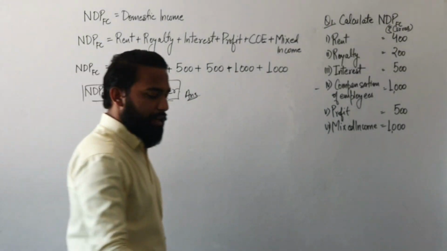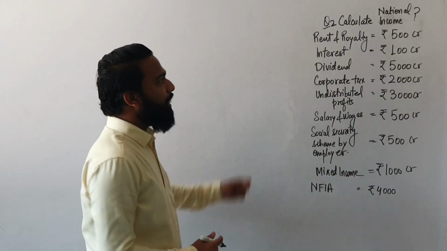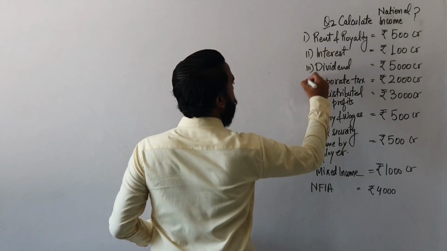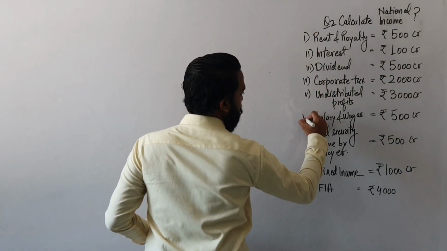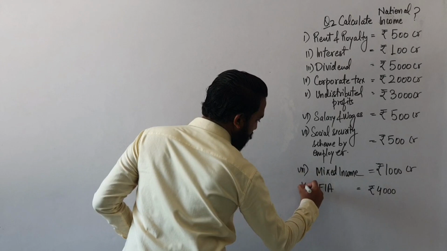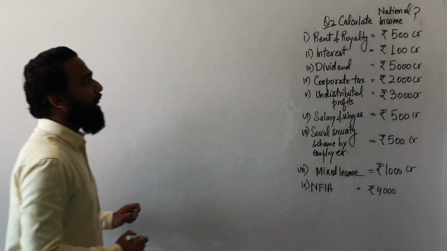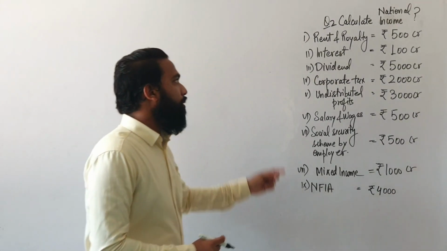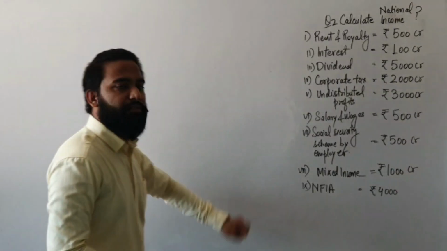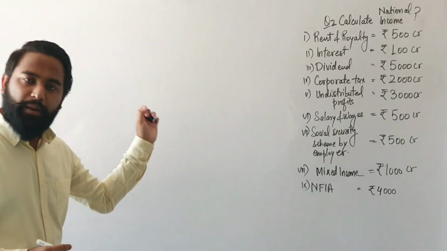Fine students, come on. Let's come to the second numerical. In this numerical, you need to calculate national income. Under this numerical, you are given 9 items. With the help of these 9 items, you need to calculate national income. These components indicate that this numerical will be solved with the help of the income method.